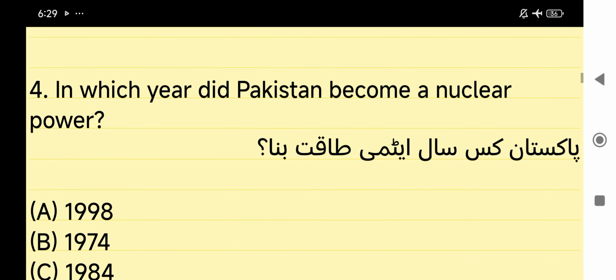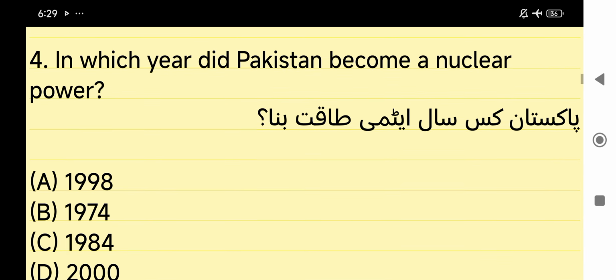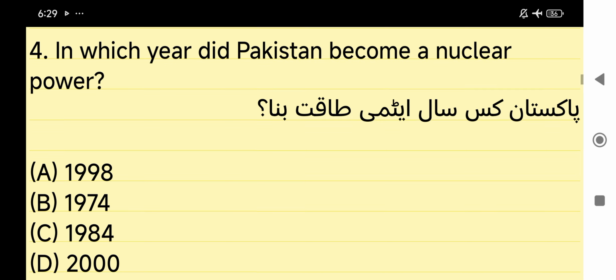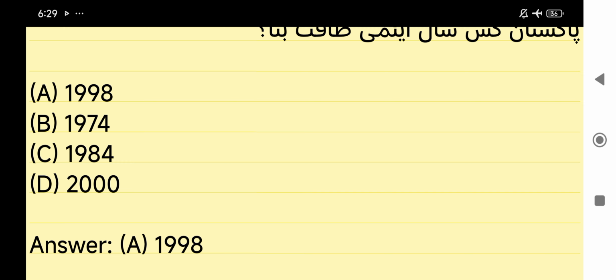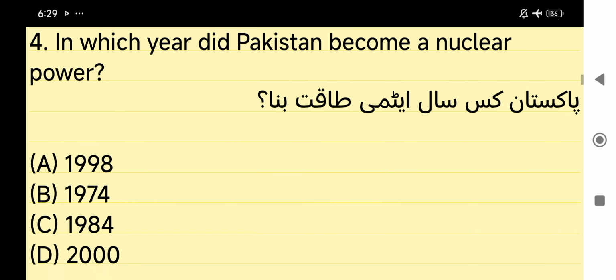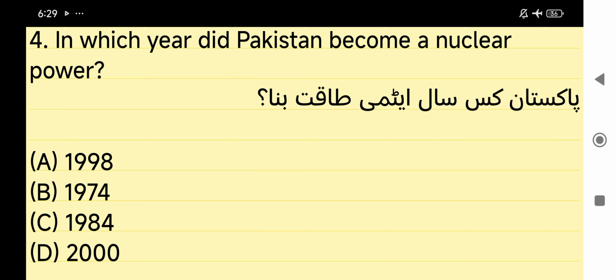In which year did Pakistan become a nuclear power? Answer is 1998. In which year did Pakistan become a nuclear power? Answer is 1998.